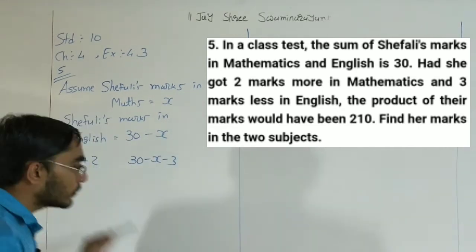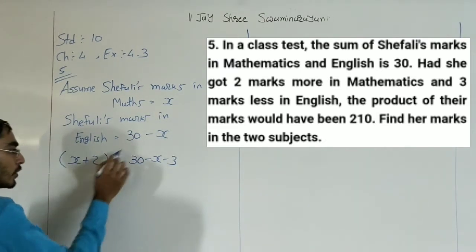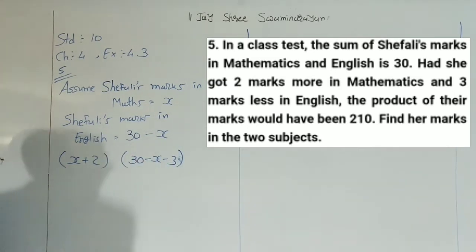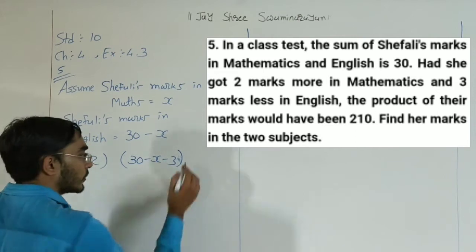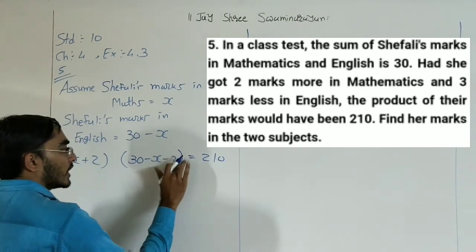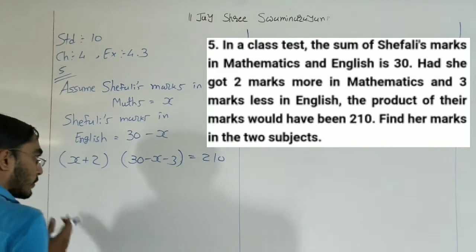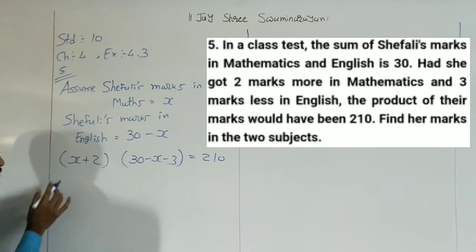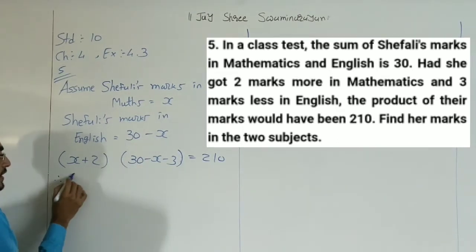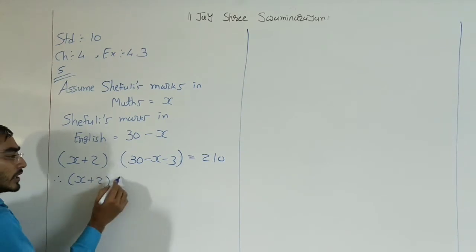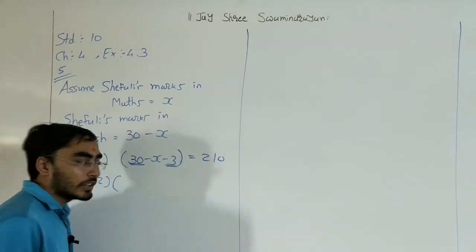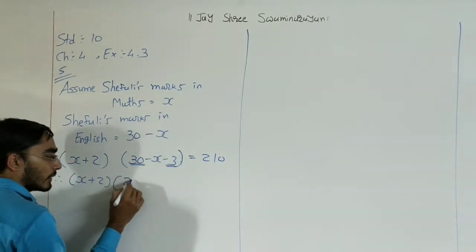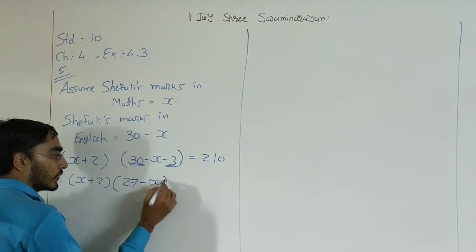Now the product of the marks, that means multiplication of these marks, that's why I use the bracket here. The product of marks is 210, right? The multiplication of these 2 marks is equal to 210. Now first of all solve this bracket. Here we have X plus 2. Here first of all 30 minus 3. These two are like terms, so we can simplify it: 30 minus 3 is 27, minus X remains as it is.